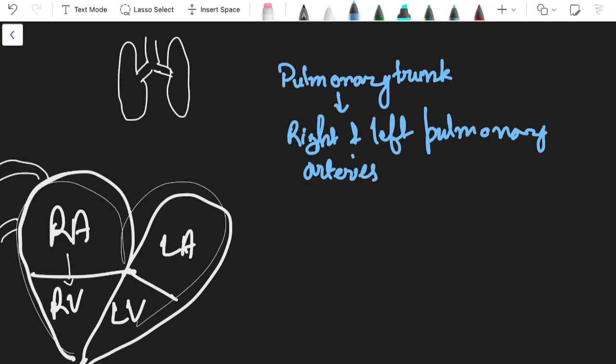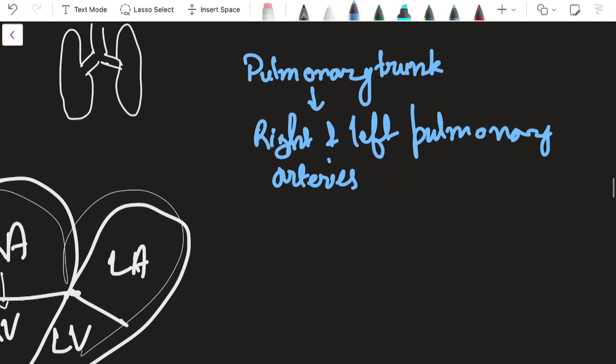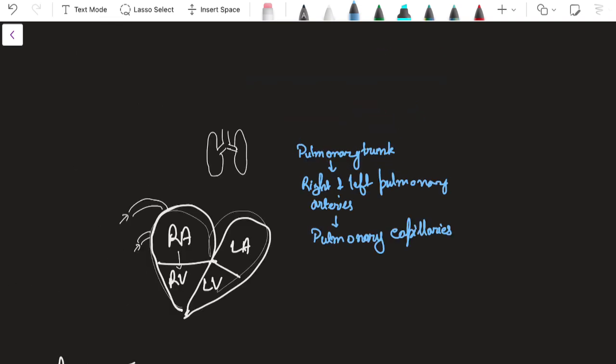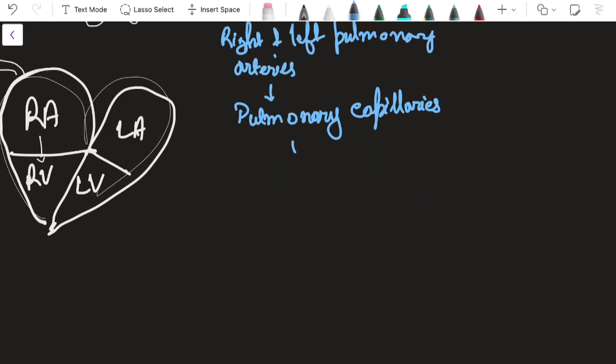There will be repeated divisions, giving rise to pulmonary capillaries, and these pulmonary capillaries will be lying between the alveoli. As I said, there is the alveolo-capillary membrane, and the pulmonary capillaries are a part of it, and there the actual gaseous exchange will take place.